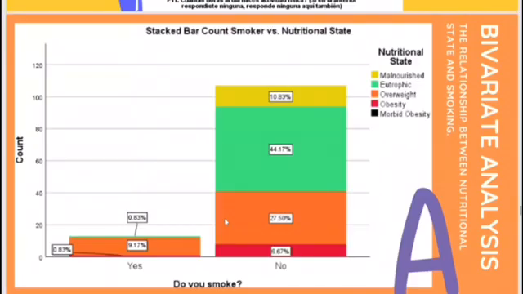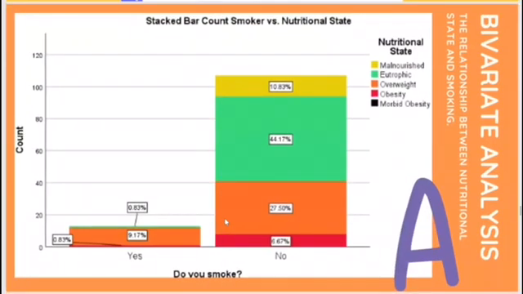Now I'm going to present the relationship between nutritional state and smoking. 89.70% of students in this survey don't smoke. 10.83% of students in this survey do smoke. Out of the 10.83% of students that do smoke, 9.17% are overweight, 0.83% are atrophic, and 0.83% have obesity.